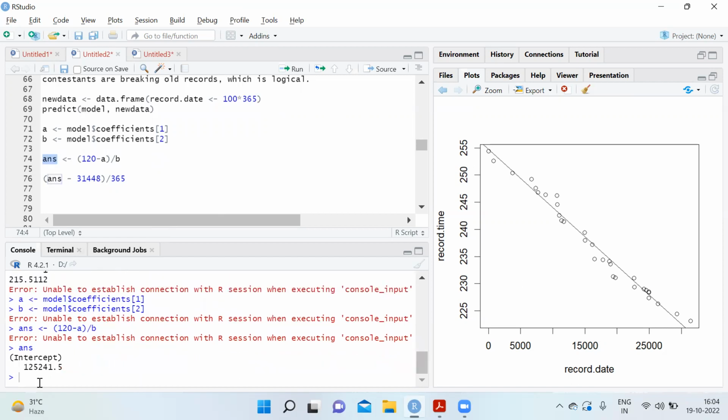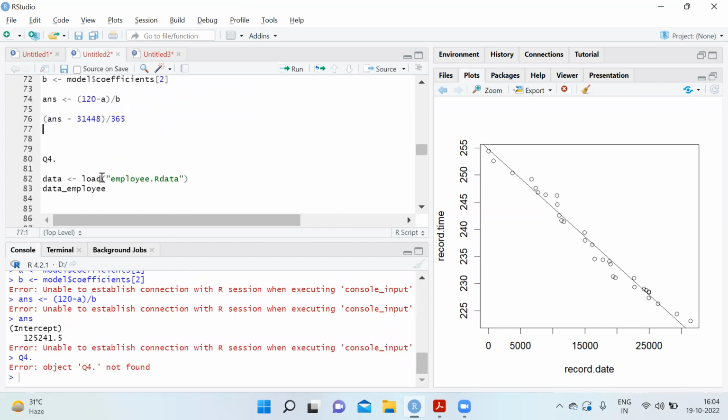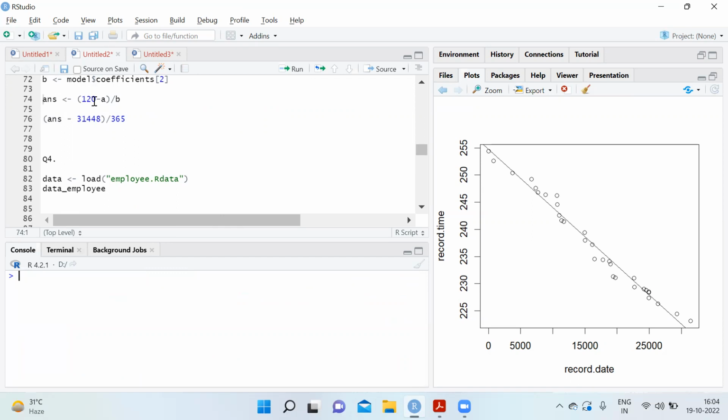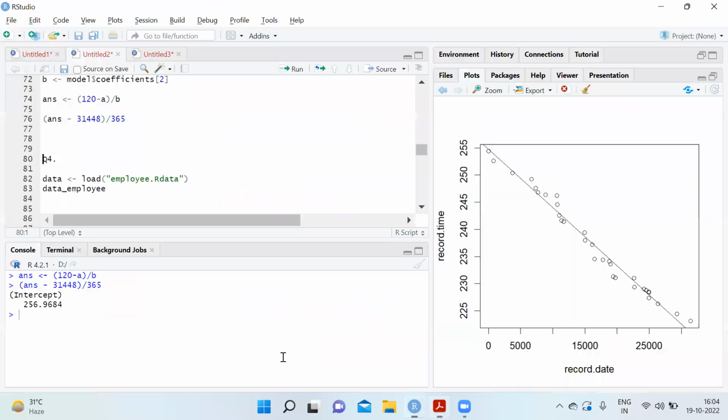This value is 125241.5. And then the most recent record from our data set is 31448, if you see. So 125241.5 minus this gives us 256.9684 years. So after 257 years, we will get the record of 2 minutes from the latest record.